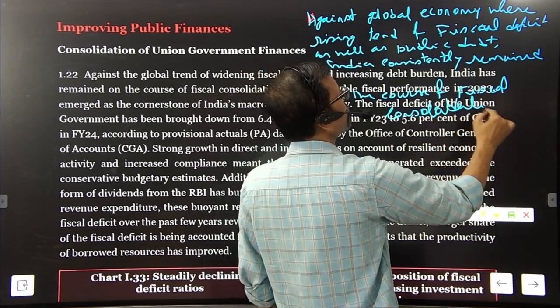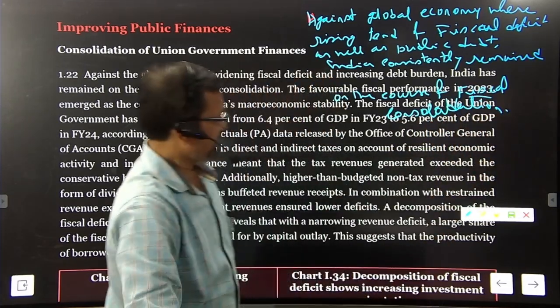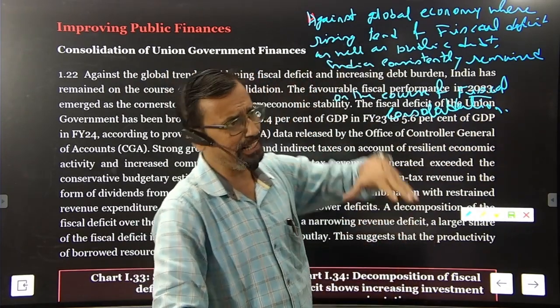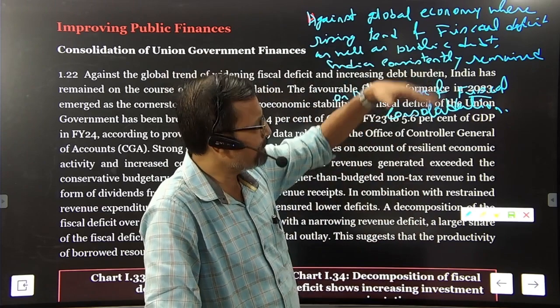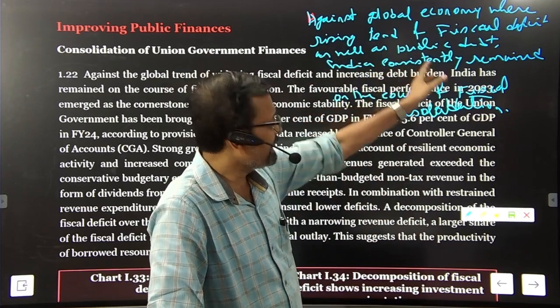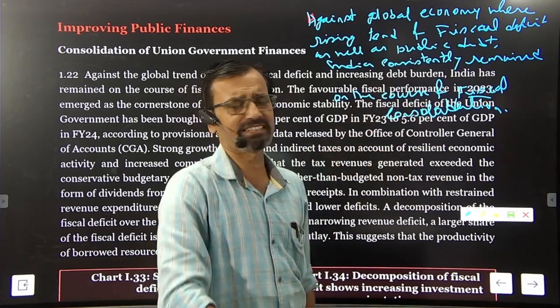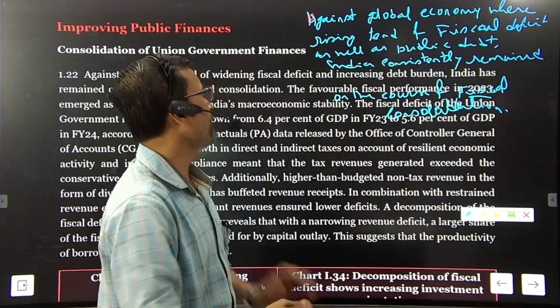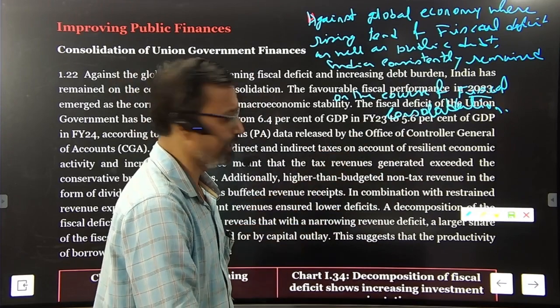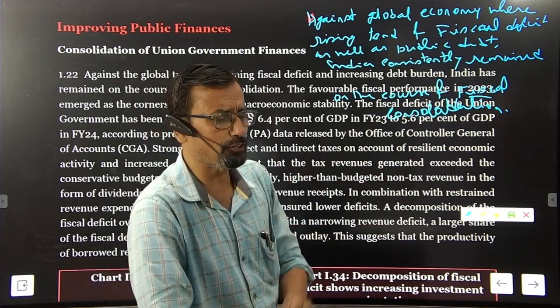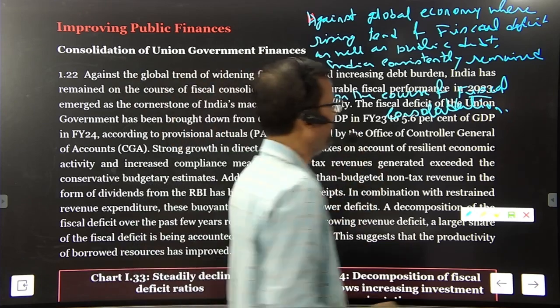How did it become possible? In a situation where global fiscal deficit and public debt are rising, the Indian government consistently remained on the course of fiscal consolidation. The reason behind this is strong macroeconomic stability.